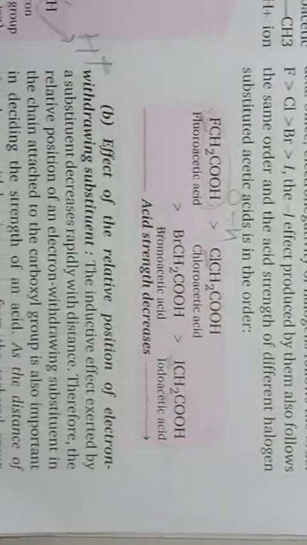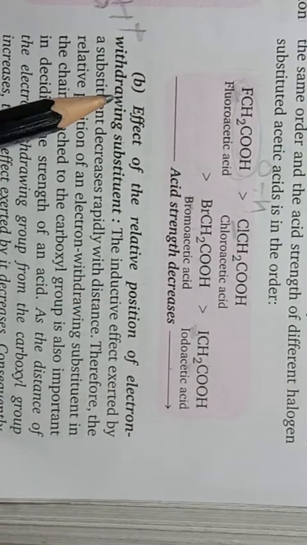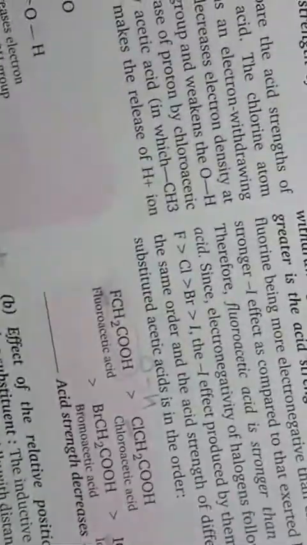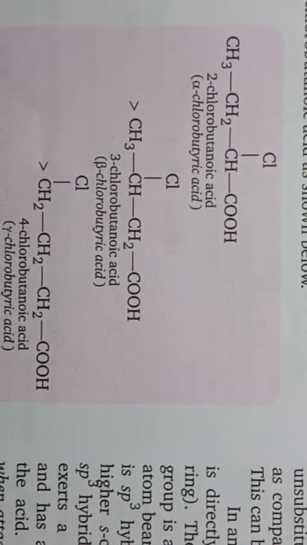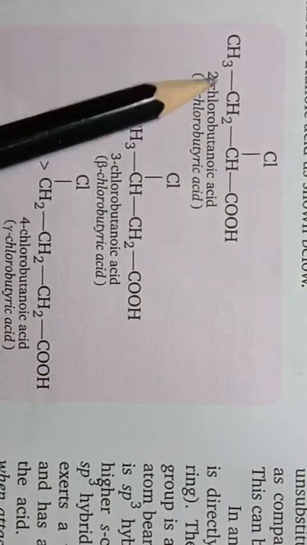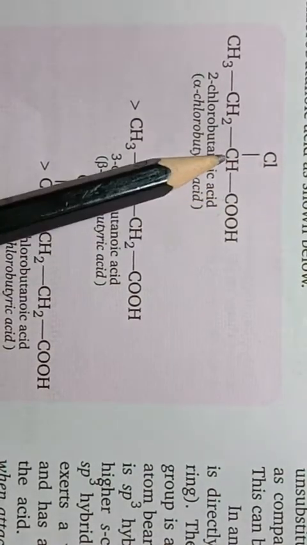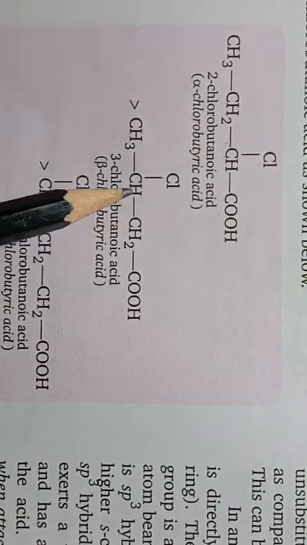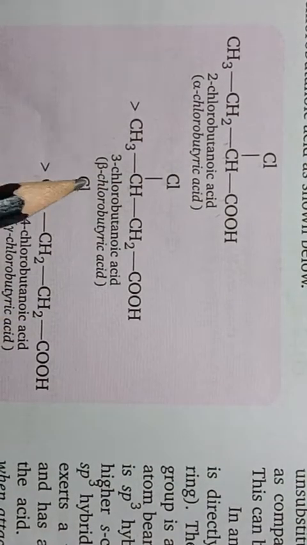Then the next point is the effect of the relative position of electron withdrawing substituents. You can understand this from this example, the distance of the electron withdrawing group. As you can see in this molecule, this chloro group, which is an electron withdrawing group, is present at the second carbon. Here it is present at the third carbon, and here it is present at the last carbon.